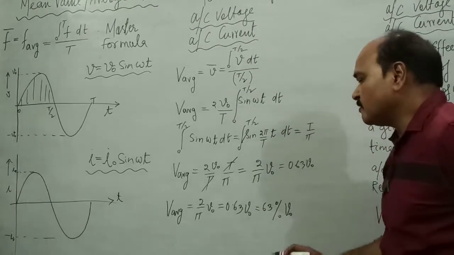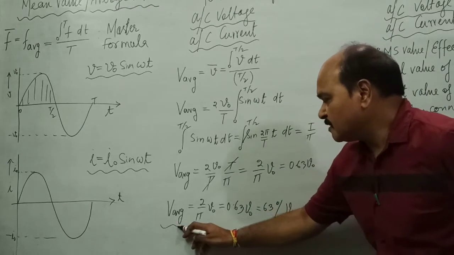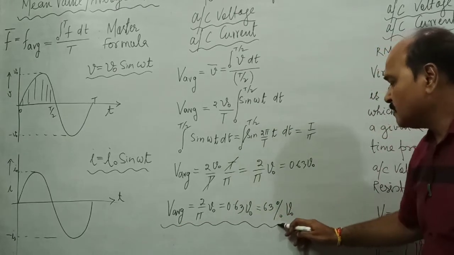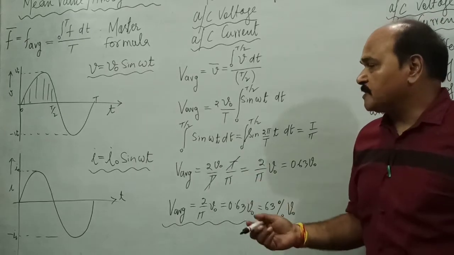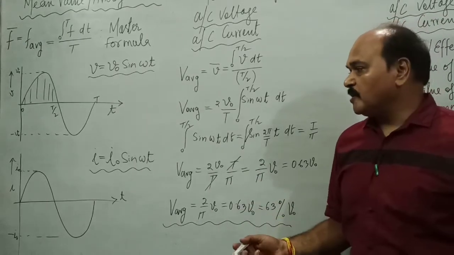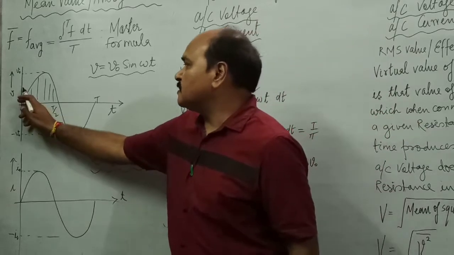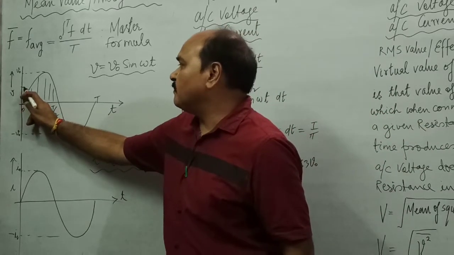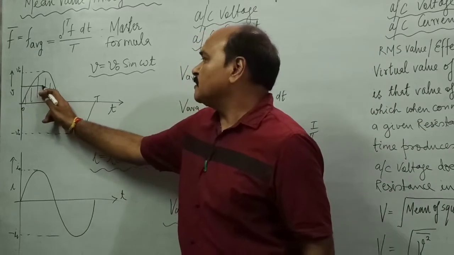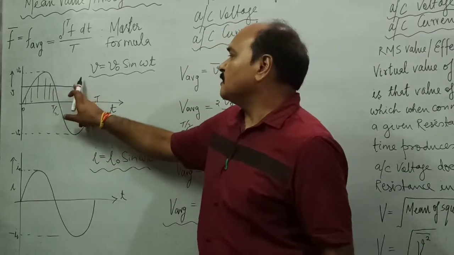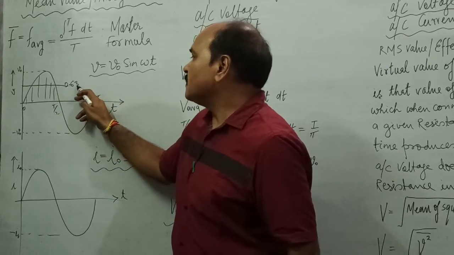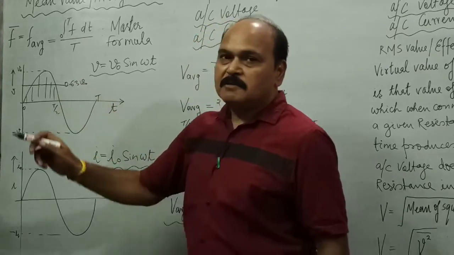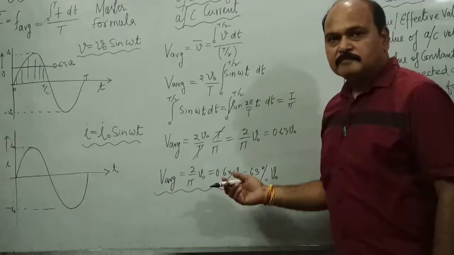What is V naught? V naught is the peak value of voltage. This is the mean value of voltage, and mean value is found out for half the cycle. So 63% of the peak value is the mean value of voltage. You can mark it here. This level of the voltage is what is called the mean value of voltage, 0.63 times V naught. This is the value of mean voltage.